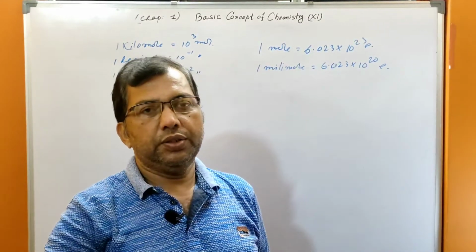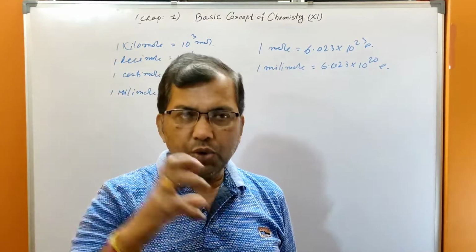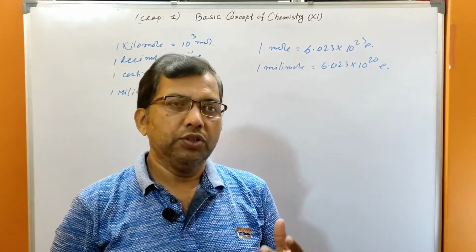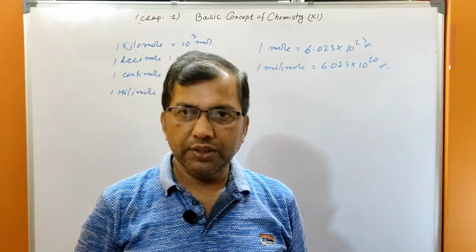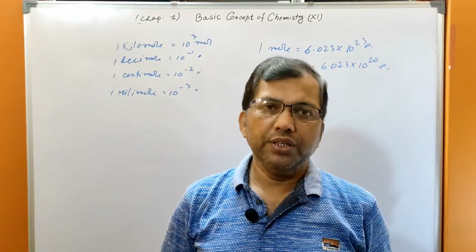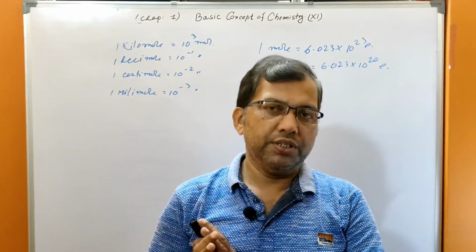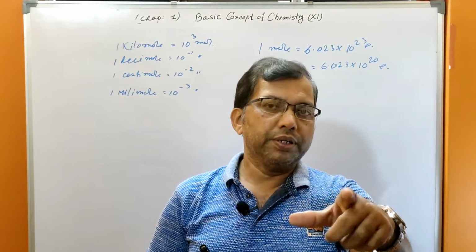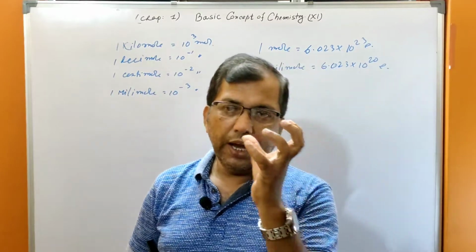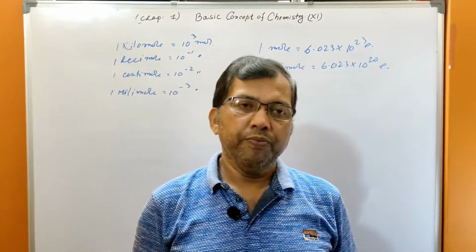So for the accurate value, we require two main things: accuracy and precision. That is the uncertainty of measurement. What is accuracy?